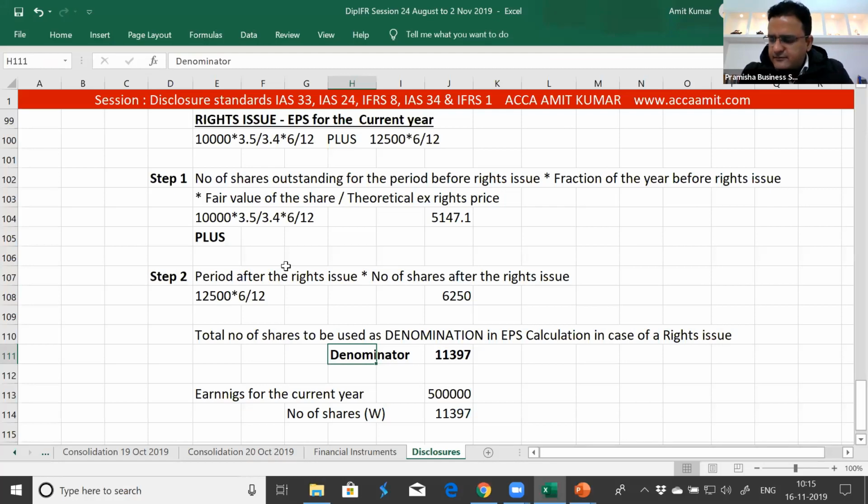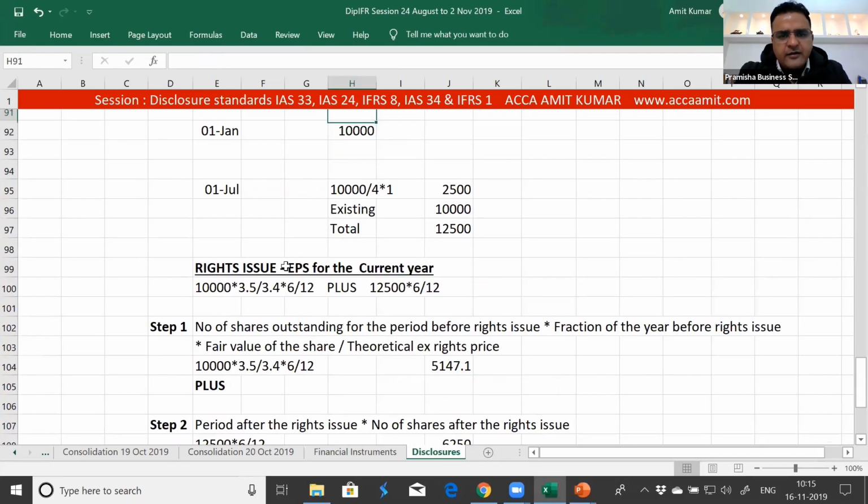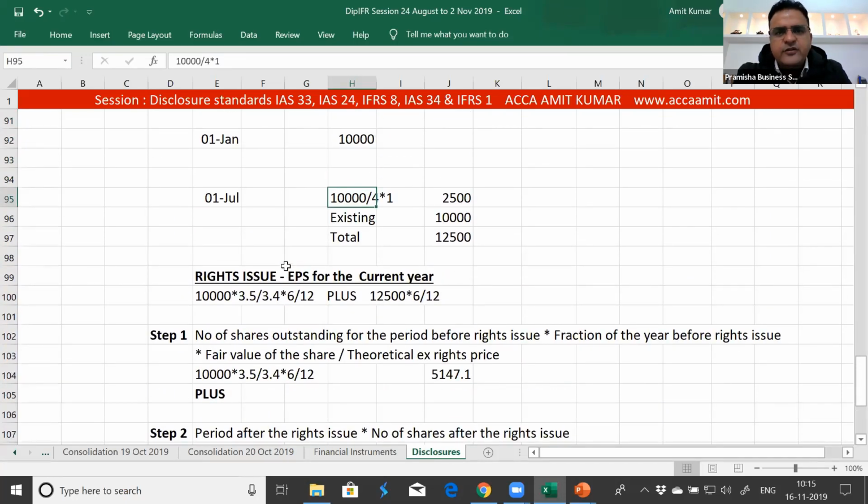Just to know, how did we arrive at 12,500? We arrived at 12,500 like this: 10,000 shares were in issue at the beginning of the year. For every 4 shares, 1 share was issued. So 2,500 more shares were issued. So 10,000 were existing, 2,500 new, total 12,500. Got it. Sure? Yeah.